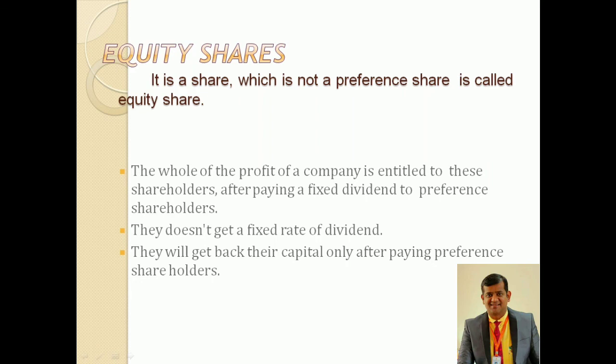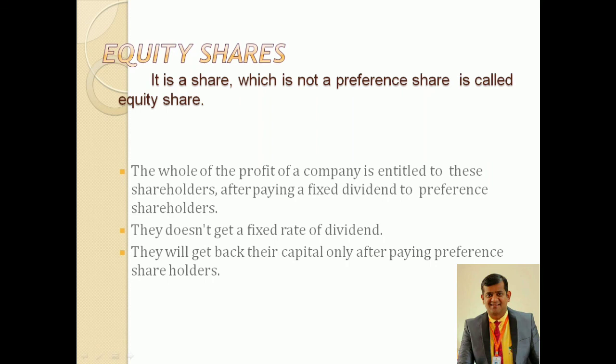And the rate of dividend varies from year to year depending on the profits earned by the company. The larger the profits, the higher may be the dividend for equity shareholders, because the entire profit after paying the preference shareholders is distributed among equity shareholders only.